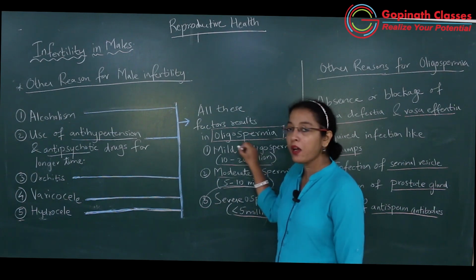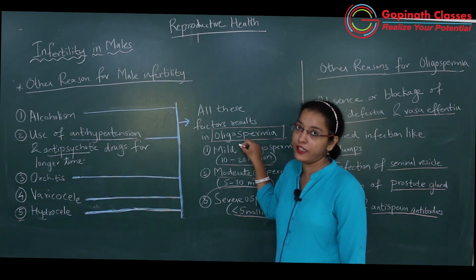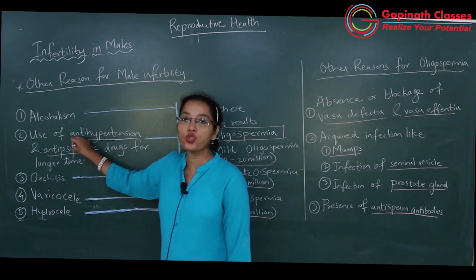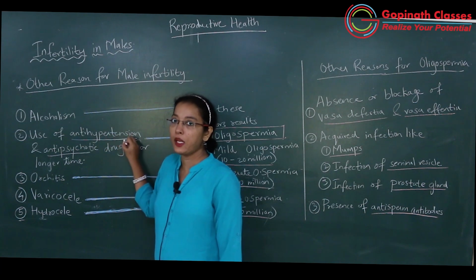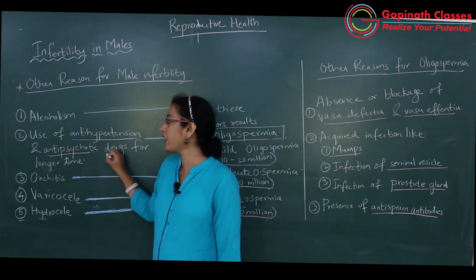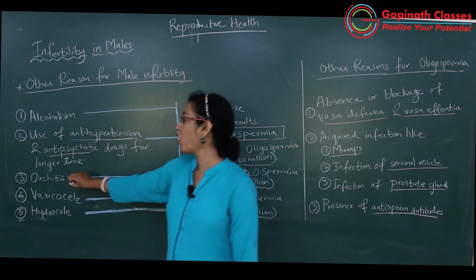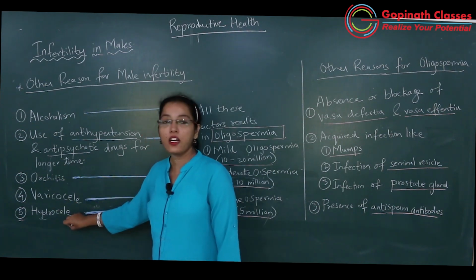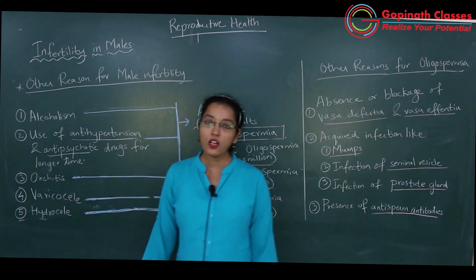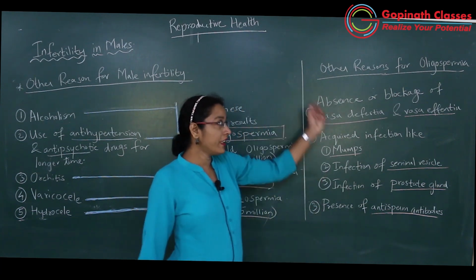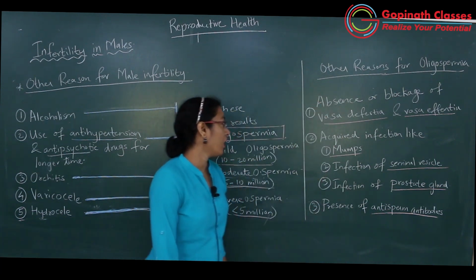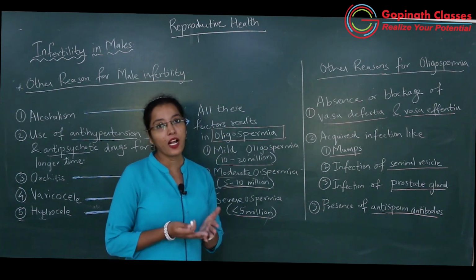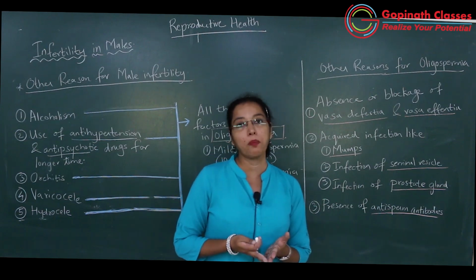So oligospermia means low sperm count in the semen. What are the factors? Alcoholism, use of anti-hypertension drugs and anti-psychotic drugs, then orchitis, then varicocele and hydrocele. Now we will study other reasons for oligospermia. Other reasons for oligospermia can be malfunctioning of any part of the male reproductive tract.